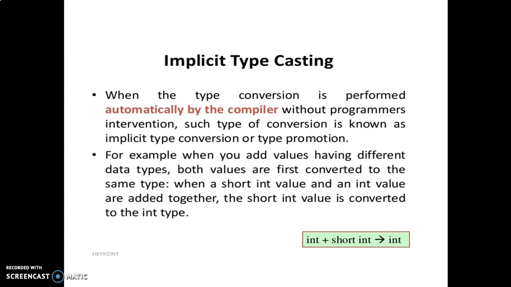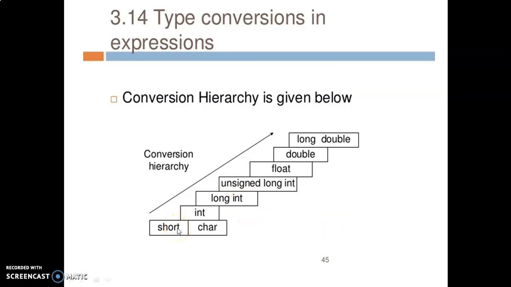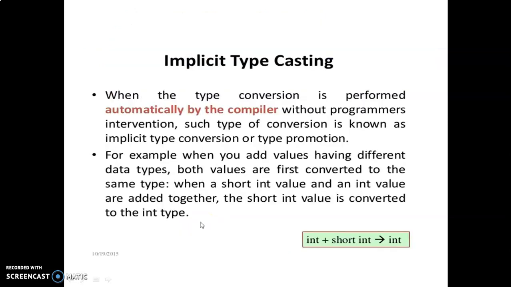For example, when you add values having different data types, where one value is an integer and another value is a short int. In this example, these are two variables. One variable is an integer, the other variable is a short int. But in the hierarchy, short has the lower range of values and integer has the higher range, so the short is automatically converted into integer here. The final value will be in the integer only.